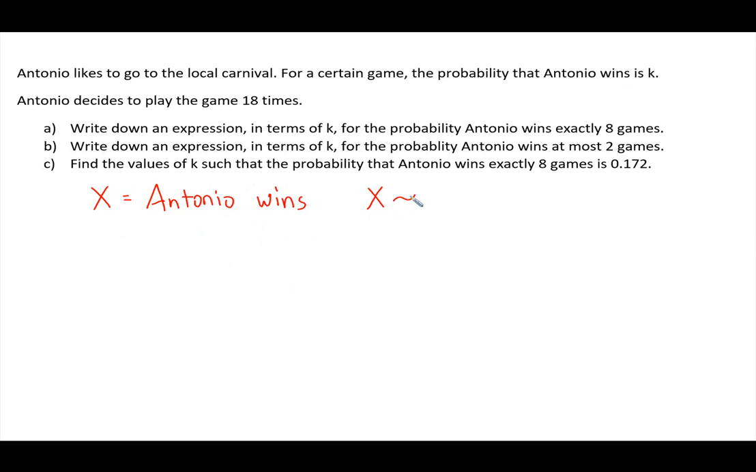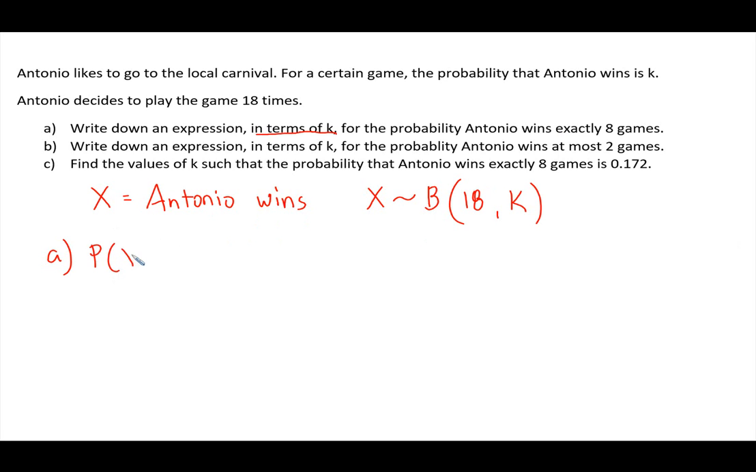So our binomial distribution parameters: the number of trials, it says he plays 18 games, and the chance of him winning is K. So we have our parameters for the binomial distribution. Now in part A, it says write down an expression in terms of K. In terms of K means that our answer should have K in it. Find the probability that Antonio wins exactly 8 games.